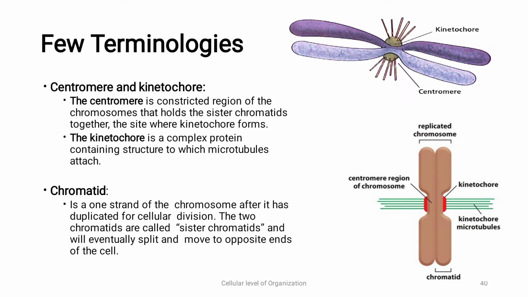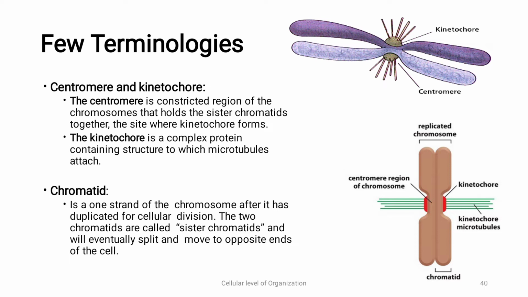Centromere and kinetochore. Now what is centromere and kinetochore? The centromere is a constricted region of the chromosome that holds sister chromatids together, the site where the kinetochore is formed. Now, can you all see this diagram?